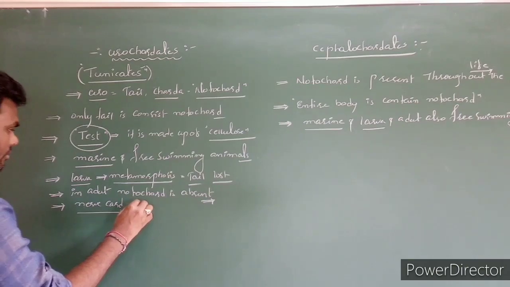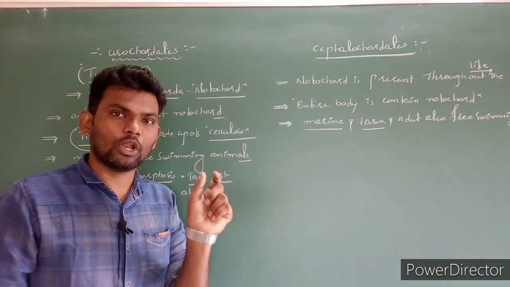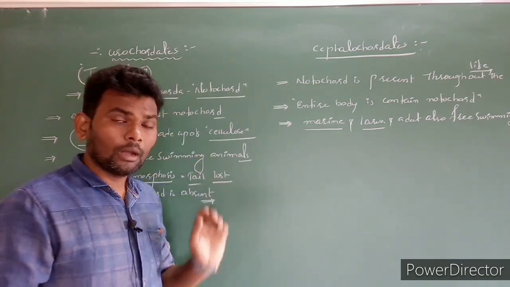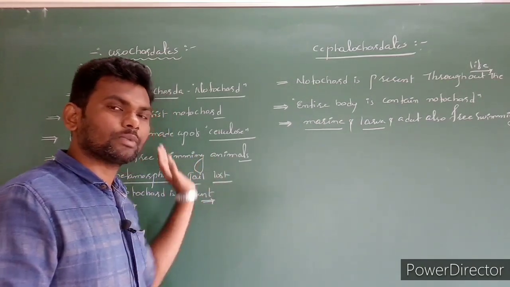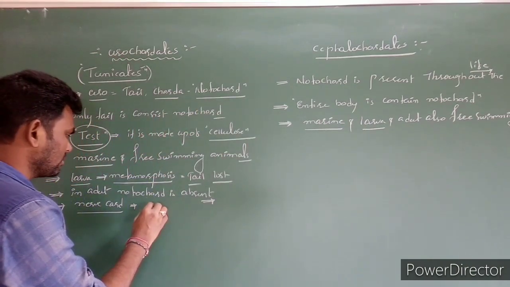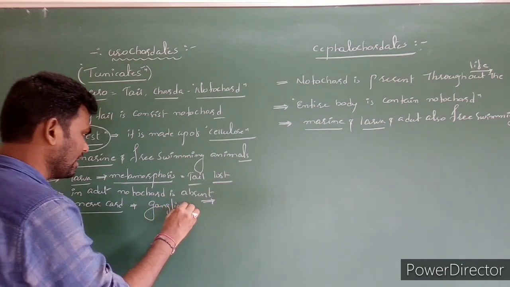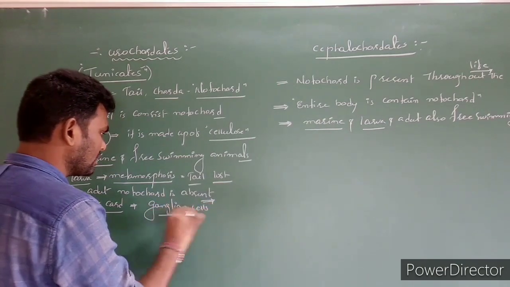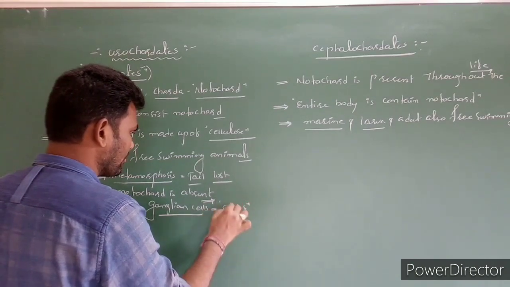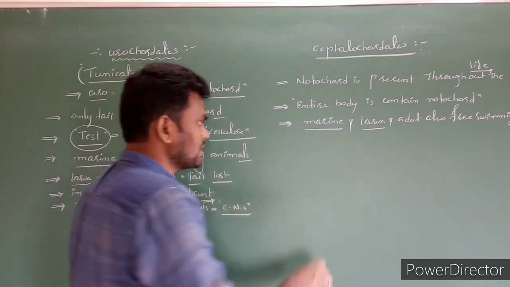The nerve cord is present. In the larva stage, we can notice the hollow tubular dorsal nerve cord. But when this organism becomes an adult, the nerve cord becomes ganglion cells. Ganglion cells are nothing but they become the central nervous system. Got the point or not? But in cephalochordates, what happened?